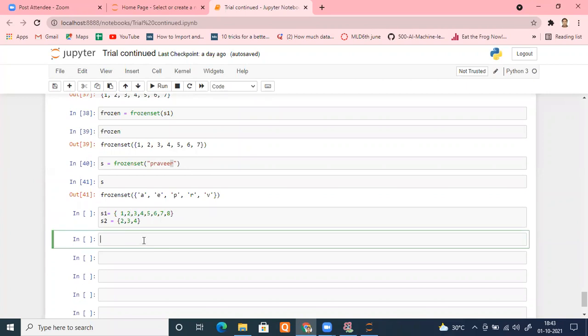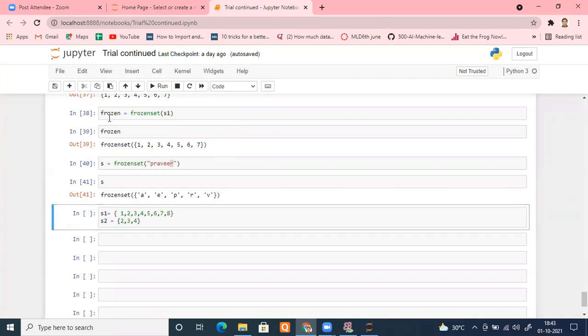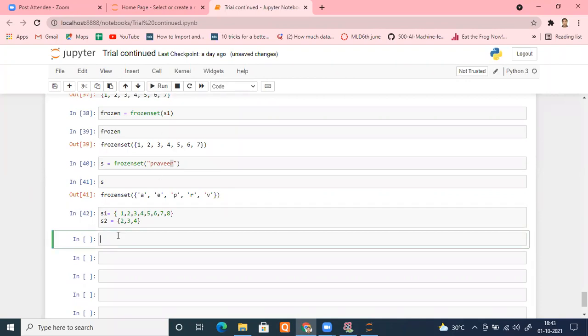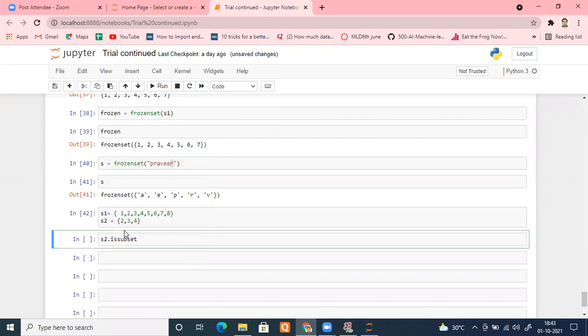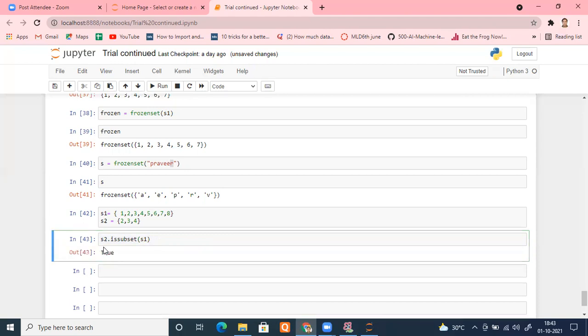Okay, for example, I want to check it. Let me run this. S2 dot, what is not coming, is subset. Okay, is subset of what we want to check? S1. If this condition becomes true, of course, it should return a Boolean value. That is true. Let me run this. Can you check it? Yes, sir. Is it fine?